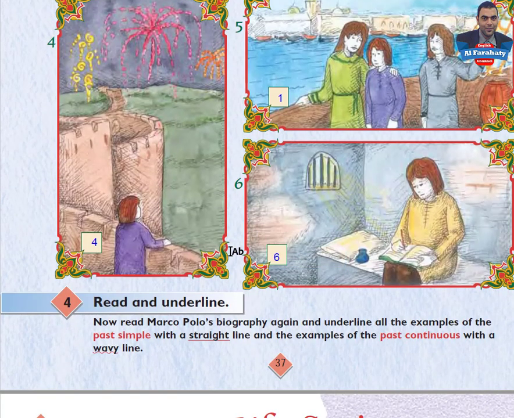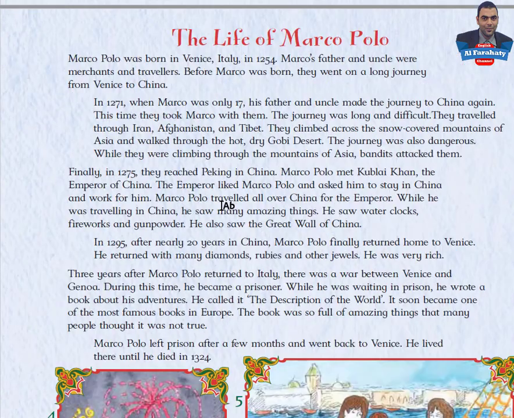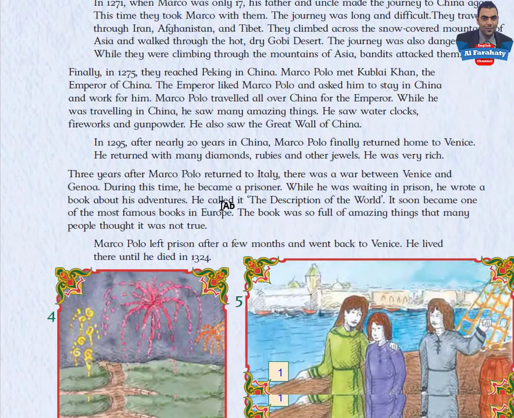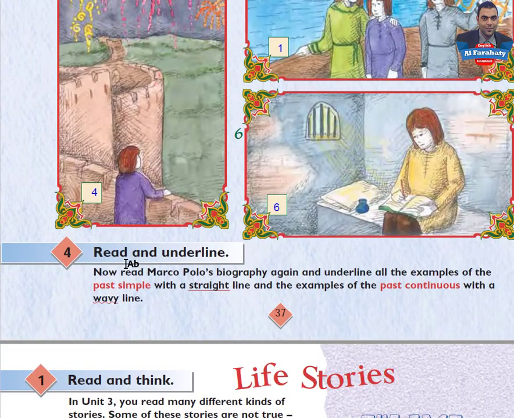You can read the life of Marco Polo again and again. This is a biography. Inshallah, in the next lesson we will know more about biographies. Let's look at activity 4. Read and underline. Now read Marco Polo's biography again and underline all the examples of the past simple with a straight line like this, and the examples of the past continuous with a wavy line like this line.